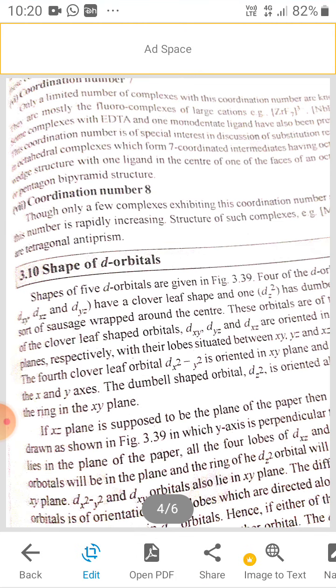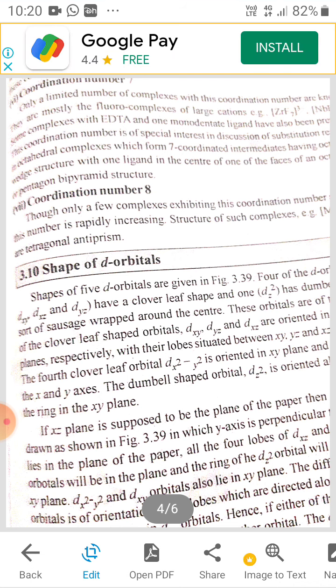The next are those with coordination number 7, which have zirconium, niobium with ethylene diamine, or it can also have ethylene diamine tetraacetic acid. They form an octahedron or pentagonal bipyramidal structure.